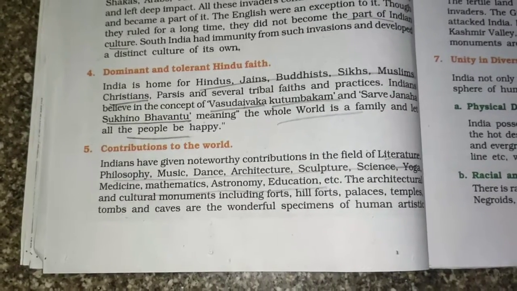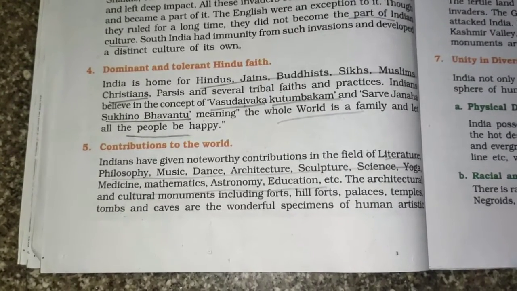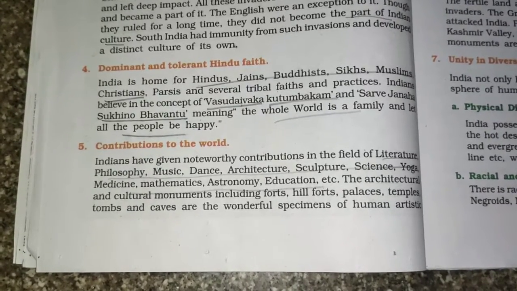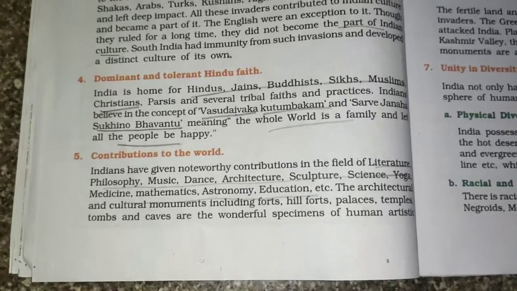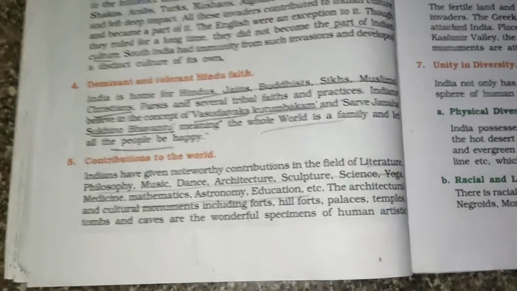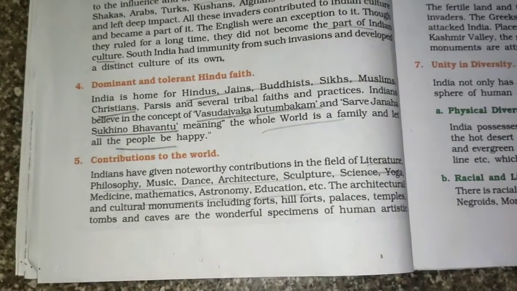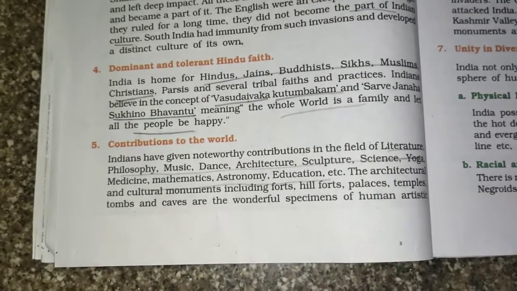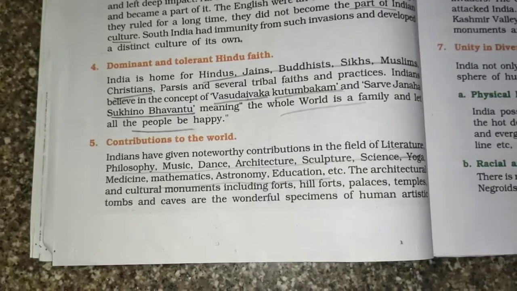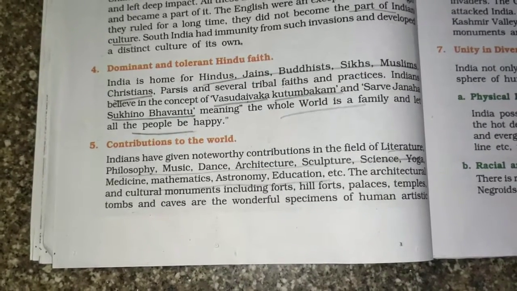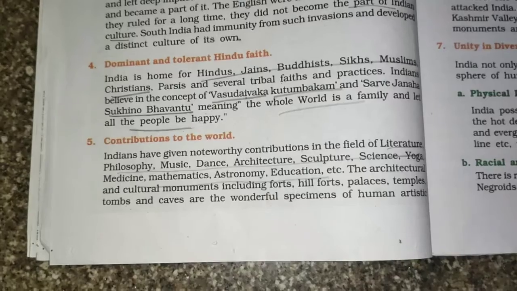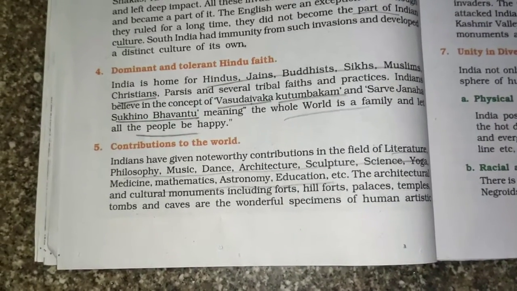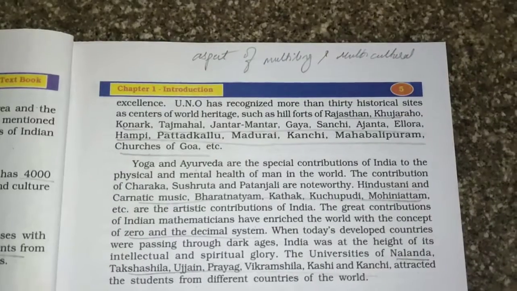The architecture and cultural monuments, including forts, hill forts, palaces, temples, tombs, and caves, are wonderful specimens of human artistry. During those times we had a lot of architecture, and our kings had a lot of influence on the education system. Even now, if you go and see the olden forts and monuments, you can see writings and depictions on them. They talk about the various cultures, the way the monuments were built, and the mindset our kings had. Excellent.